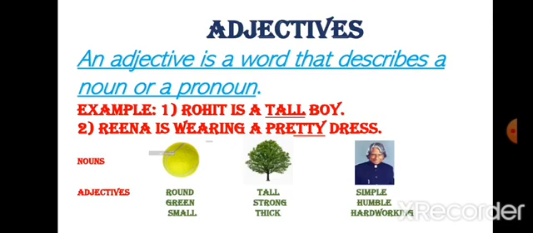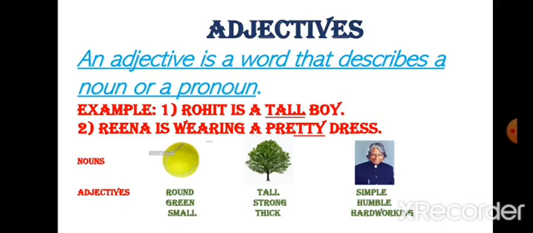Next picture, as you can see, is a tree. So which words we can use to describe the tree? It is a tall tree. It is strong and it is thick. So all these three words are describing the tree. So these are adjectives. Third one, you see, this is the picture of APJ Abdul Kalam.